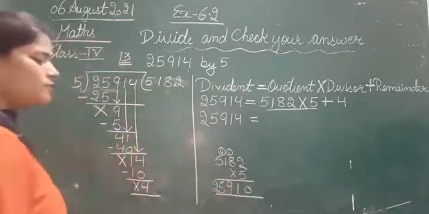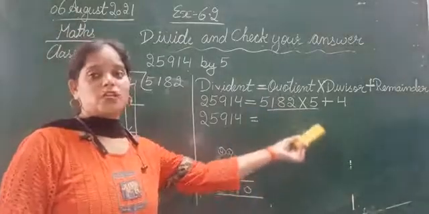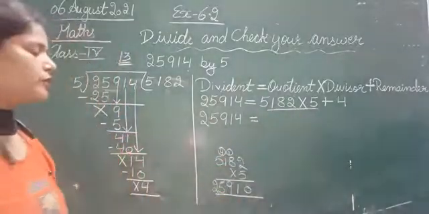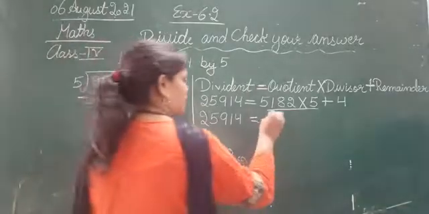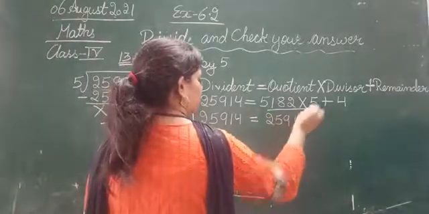So 25,910. After multiplying 5,182 with 5, we got 25,910.